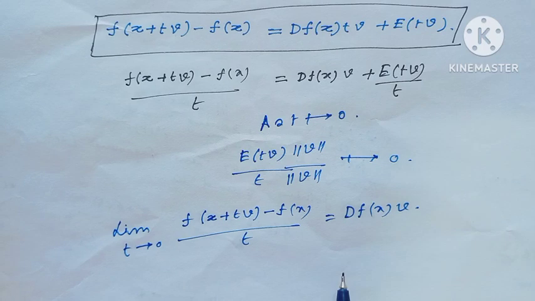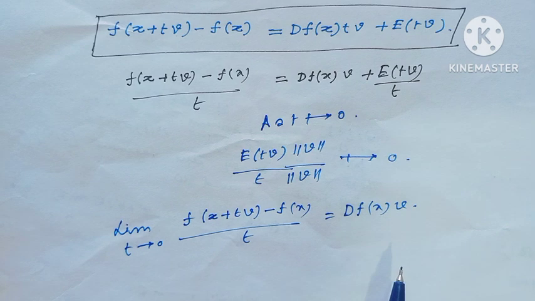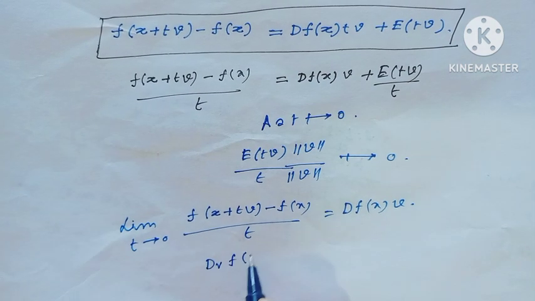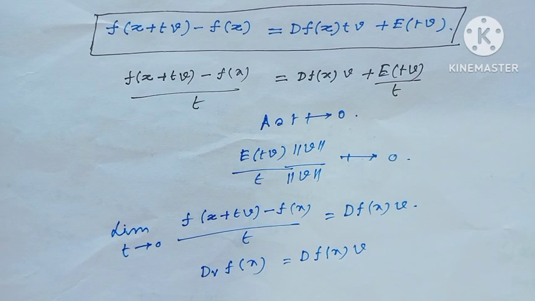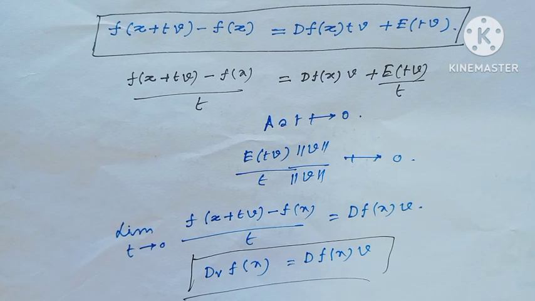This is actually the rate of change of the function f at x in the direction v, and D_v f(x) equals actually df_x(v). Okay, this is actually the directional derivative, and if f is differentiable, then obviously all directional derivatives exist.